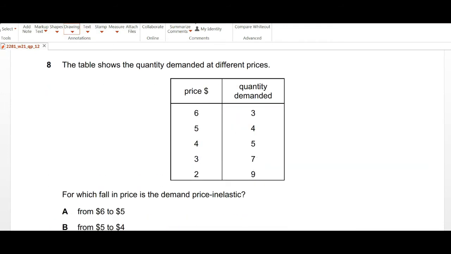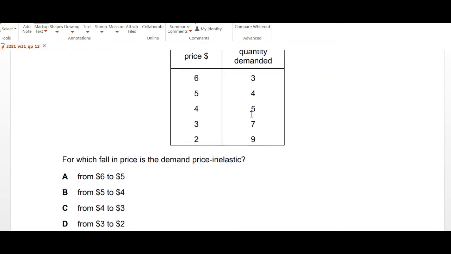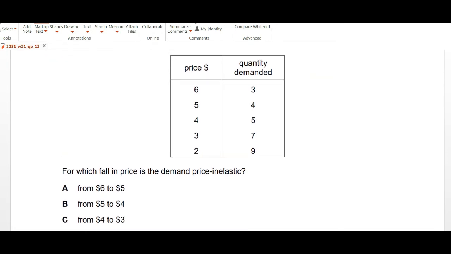Moving on to question number 8. The table shows the quantity demanded at different prices. For which fall in price is the demand price inelastic? Okay, so they're asking you to see that which fall in price will be showing that demand is price inelastic. As we know that price inelasticity is shown by a value where your PED is less than 1. So when PED value is less than 1, that will indicate inelastic demand.